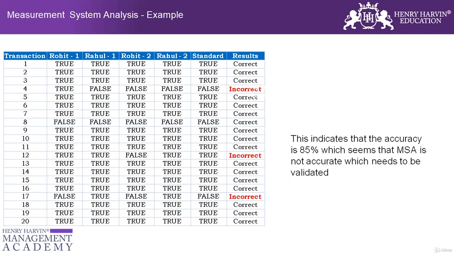But in case my Y is continuous, then I do a measurement system analysis tool called Gauge R&R, where R&R stands for repeatability and reproducibility.